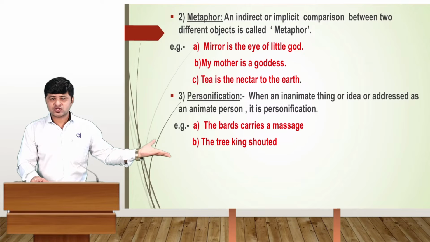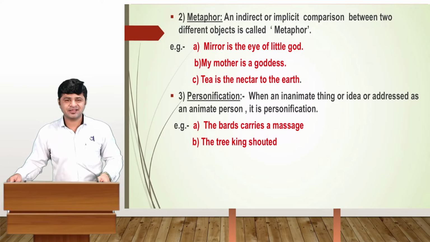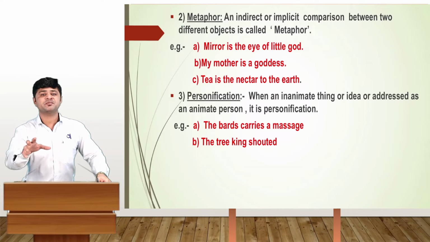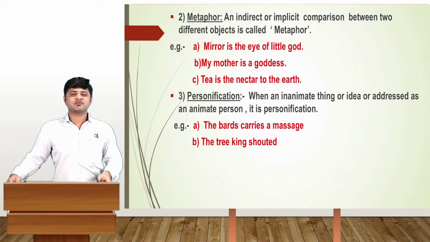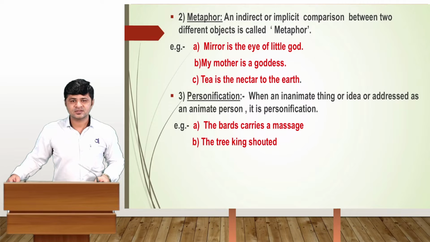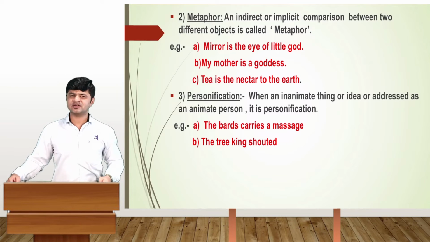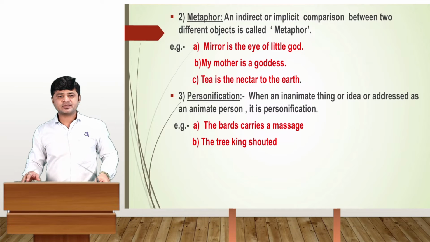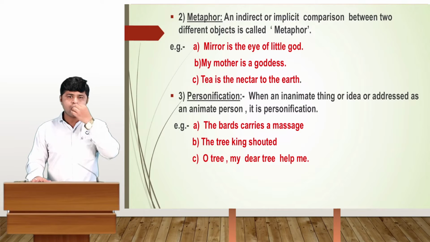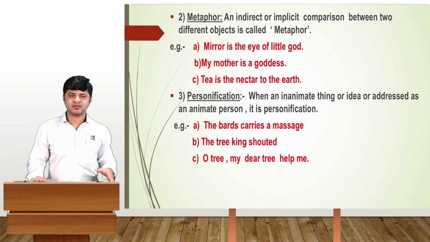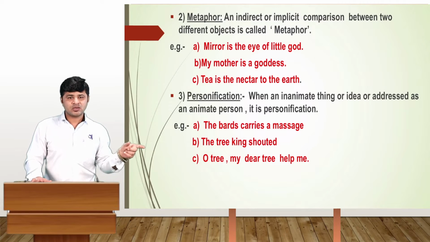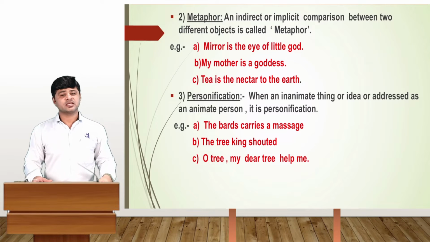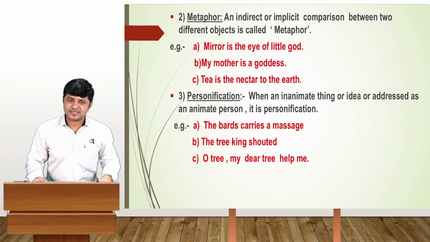The tree king shouted. Generally, a tree doesn't shout in the forest somewhere. But here we use personification in the poem, and that's why we use the line: the tree king shouted loudly. Generally, I have seen that in a cartoon also. Okay, so this is one of the examples of it. The next example: oh tree, my dear tree, help me. So non-living things become living in the poem. That's why it is called personification.